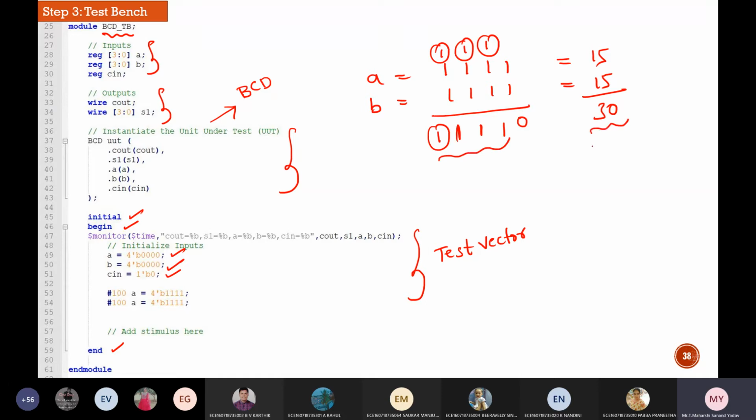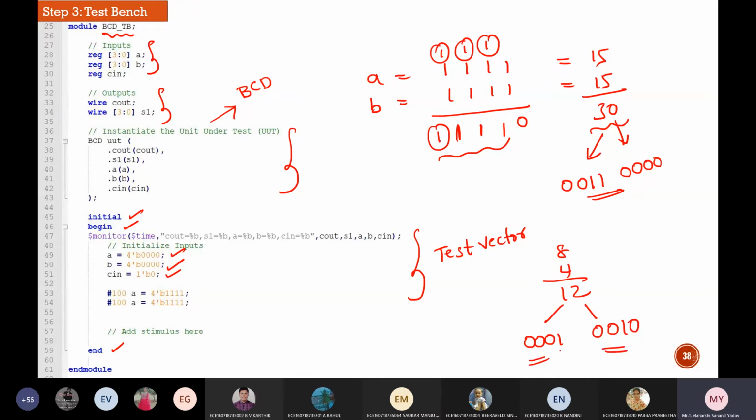Suppose I want it in terms of BCD, then the answer is 0011 0000. So this is the result which I have to get. Suppose it is 8 plus 4, the result should be 12. So 1 should be represented using 4 bits, so 0001, and 2 means 0010. So this is how you have to write the code. This is one of the important codes, that's why I'm stressing on this.